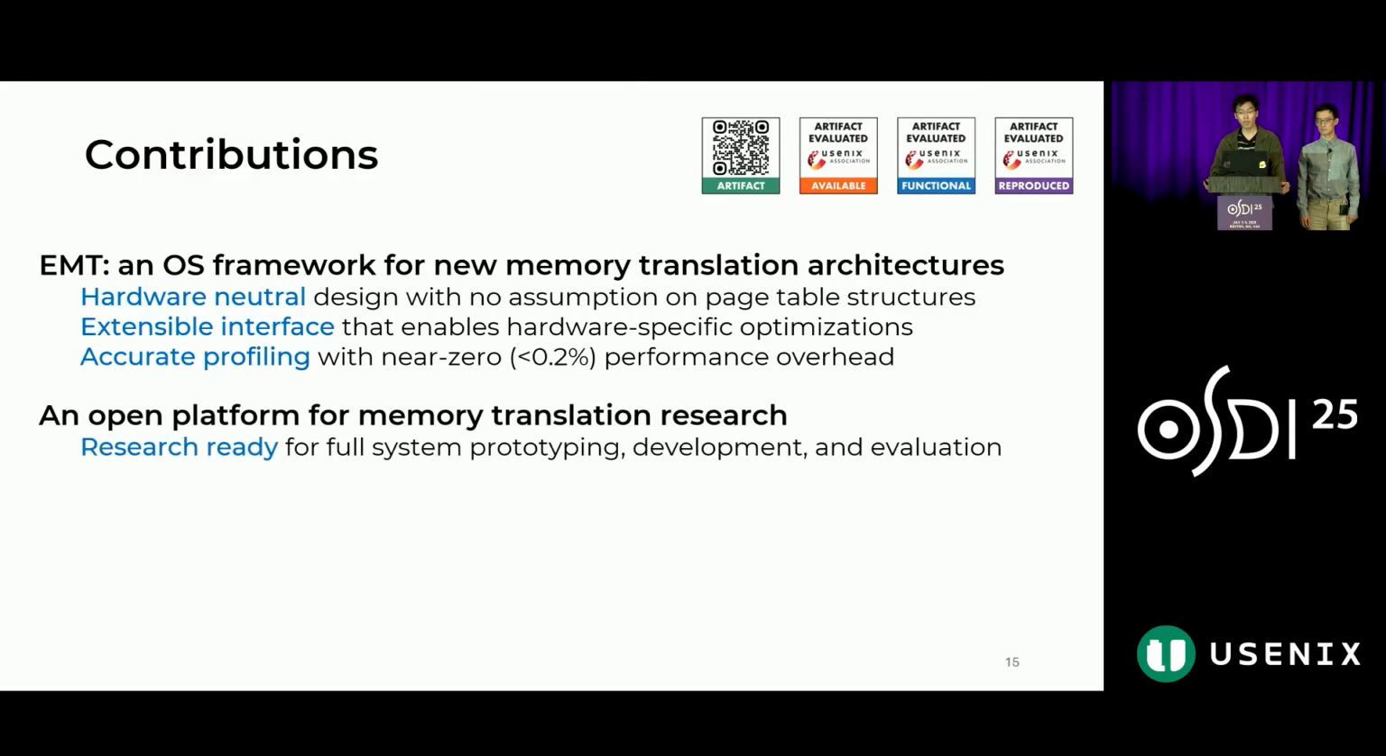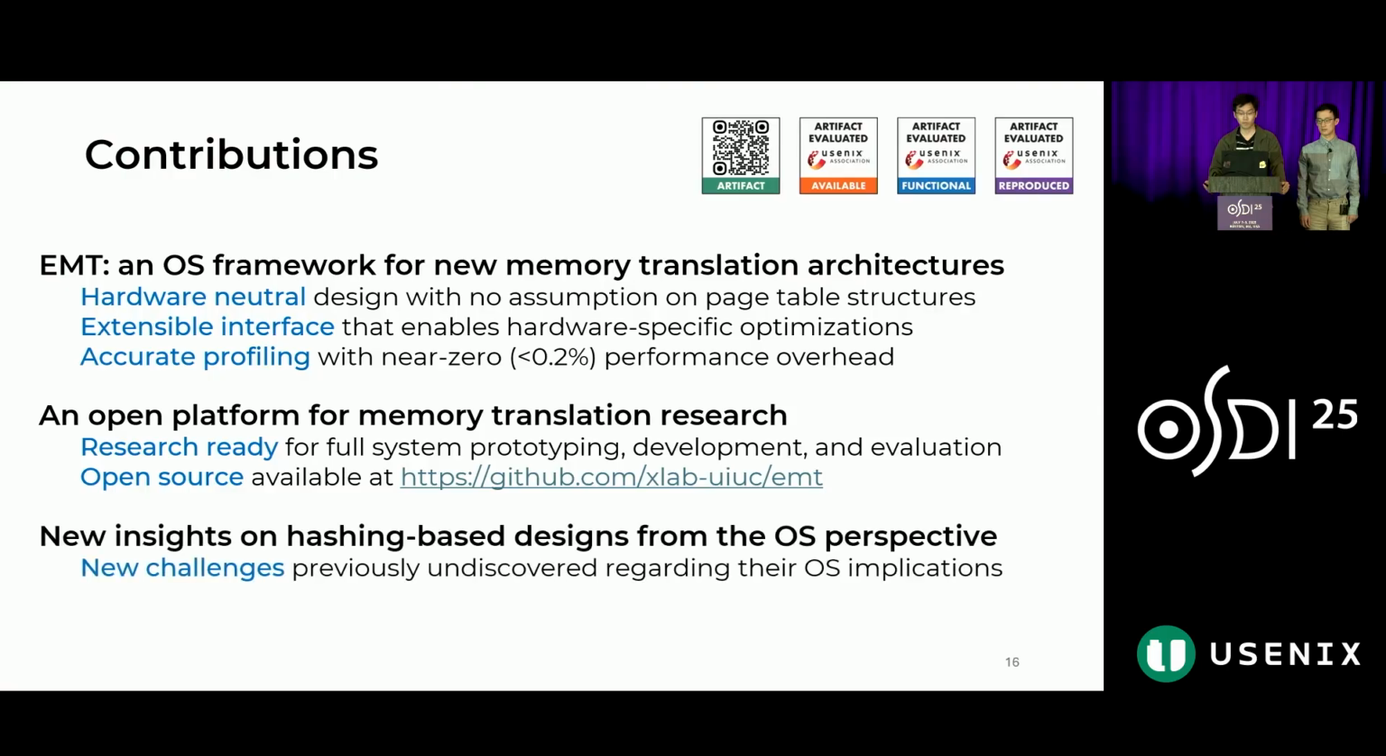We built an open platform based on EMT for memory translation research. It supports full system prototyping, development, and evaluation. We also open source it on GitHub. By leveraging EMT, we found new insights on translation designs from the OS perspective. We discovered new challenges from the software implications of hash-based designs, including ECPT. We proposed and tested new solutions to the challenges with our ECPT implementation and obtained new results.